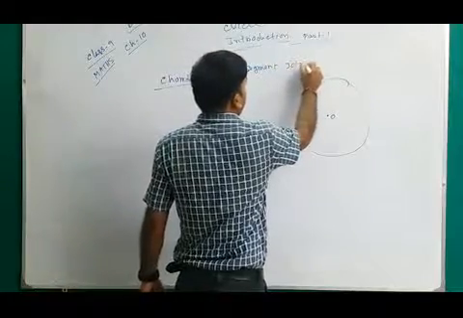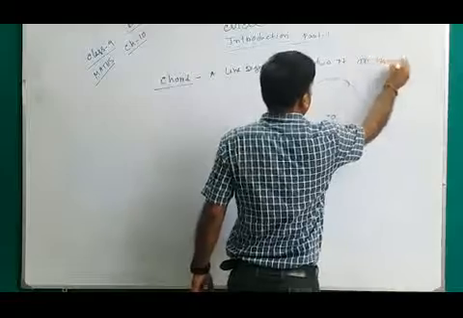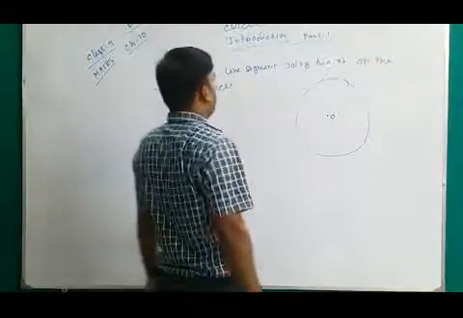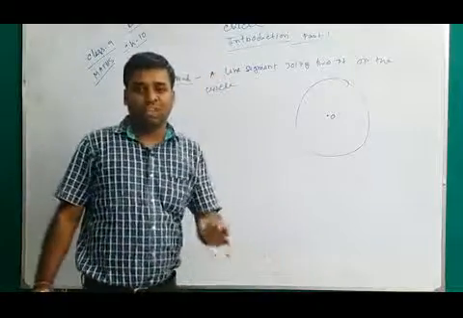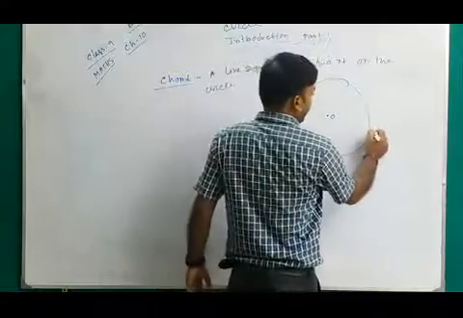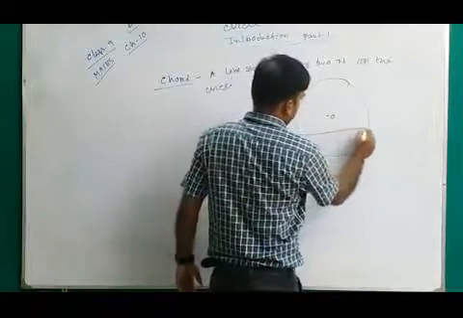A line segment joining 2 points on the circle. Let the points be A and B. Both points are on the circle, so AB is a chord.